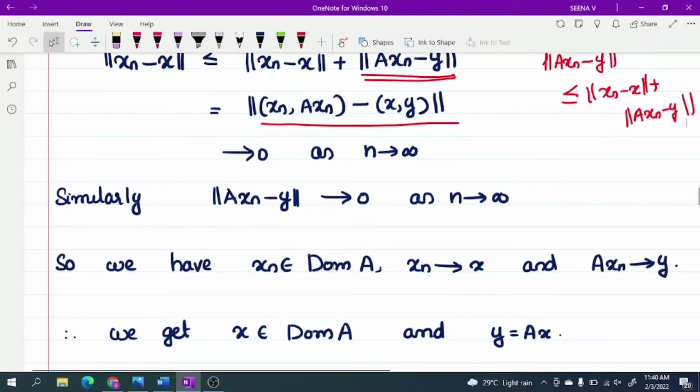We have xn belongs to domain of A, xn converges to x, Axn converges to y.